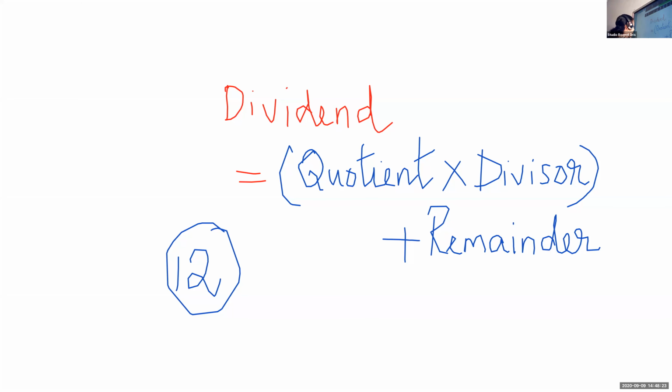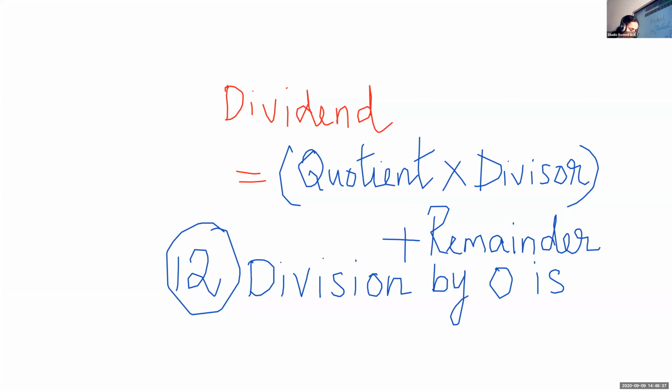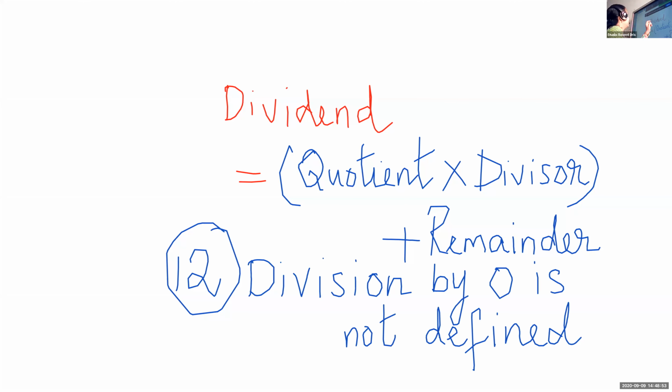Look at the board and write. Division by 0 is not defined. So we cannot divide any number by 0. Division by 0 is not defined. Children, finished? Have you completed that one?